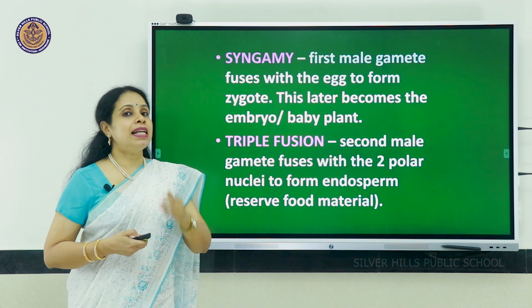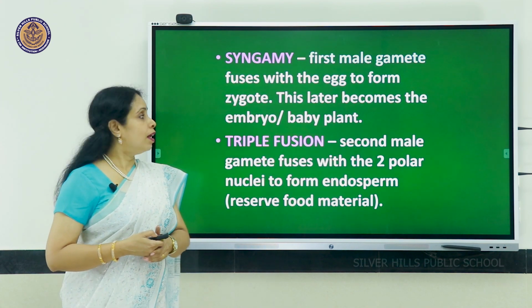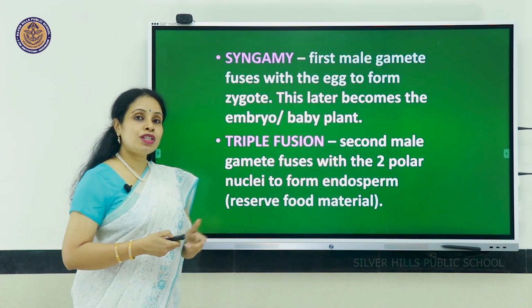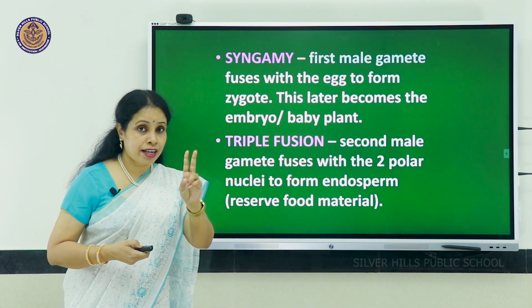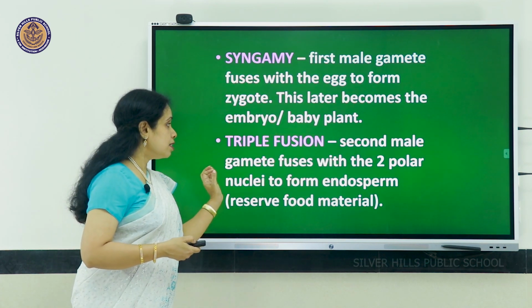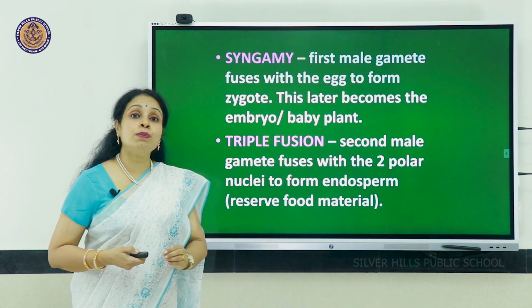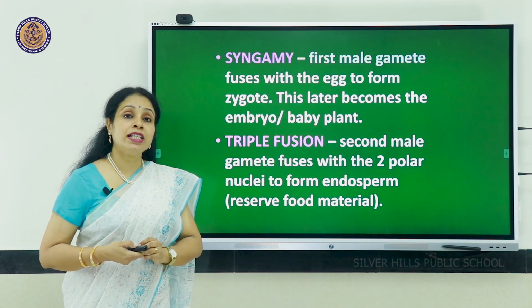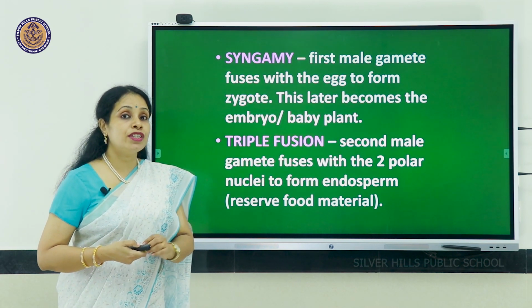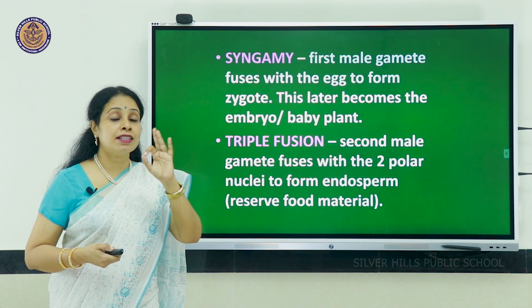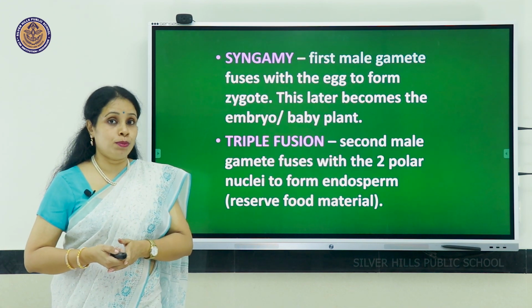What is the second male gamete for? The second male gamete fuses with the 2 polar nuclei and it will form the endosperm, the reserve food material called endosperm, which is triploid. It is having 3n number of chromosomes.